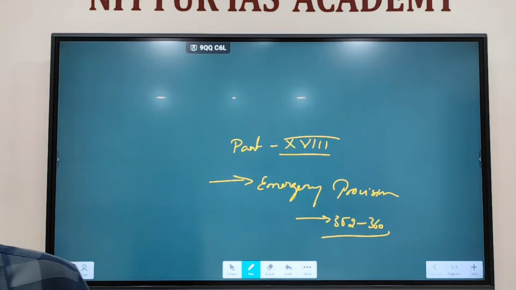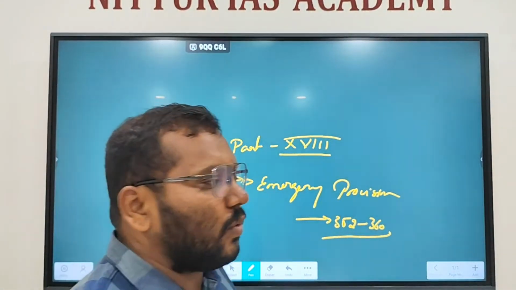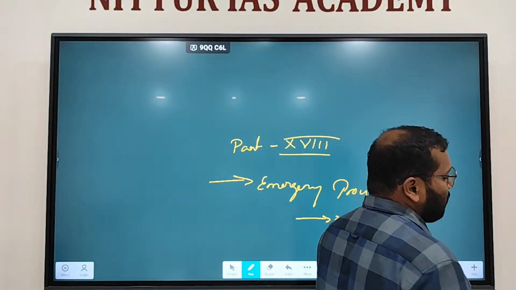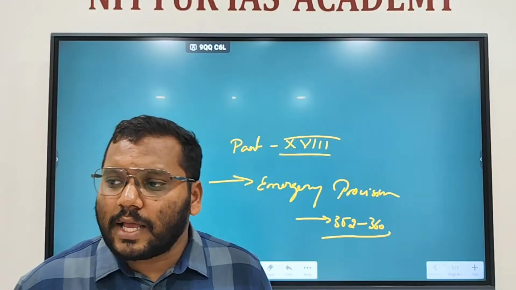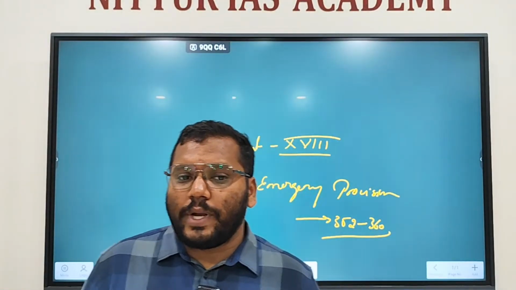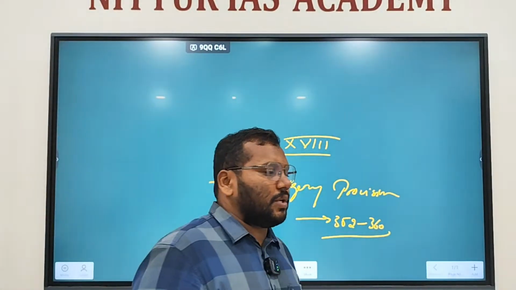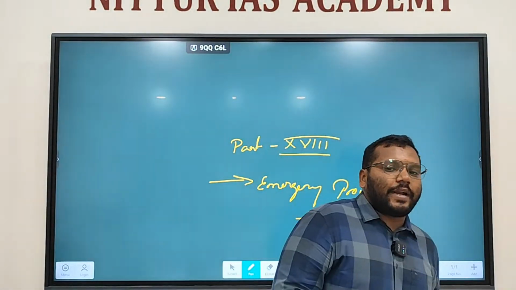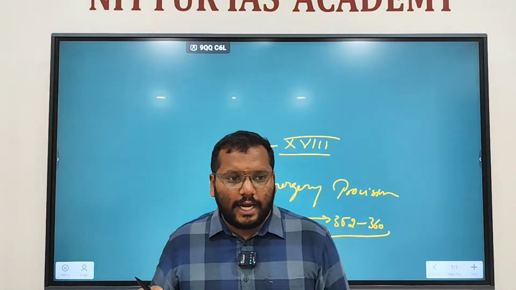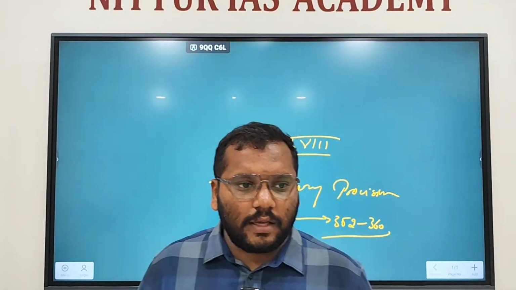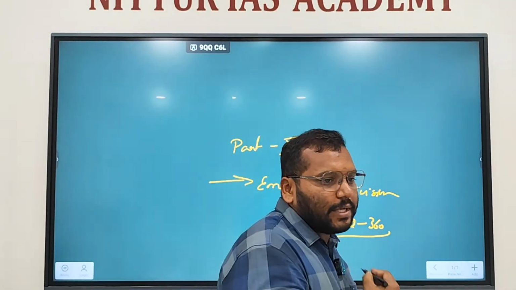Why are these provisions provided in the Constitution? To meet any abnormal and emergency situation. During emergencies, the federal structure of our polity becomes unitary. So that is called emergency provisions.